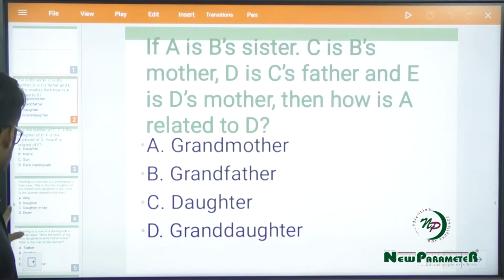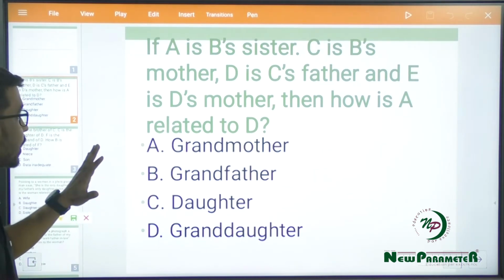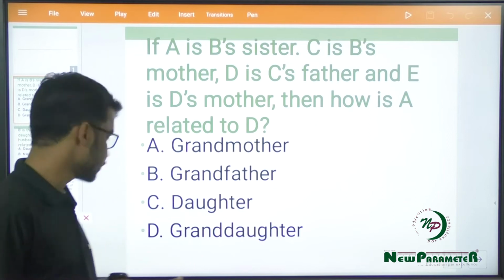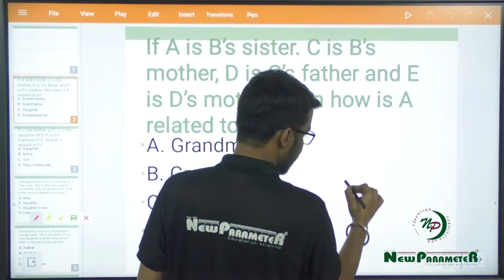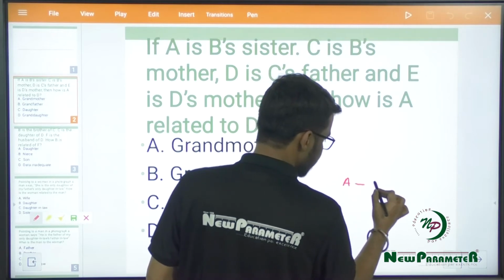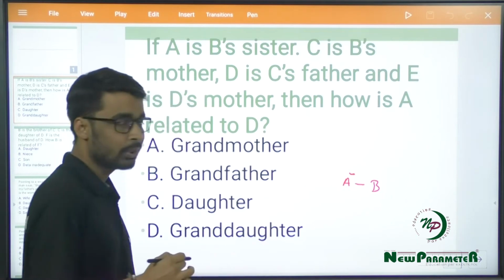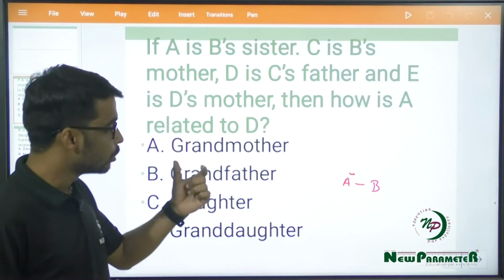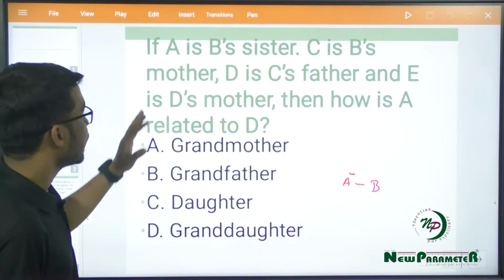In this particular question we are given that A is B's sister. Now A is sister of B, I will be making a family tree of this particular concept. If A is sister of B, that means A and B are born in the same generation, and since A is the sister, the gender for A would be female. Now we do not know the gender of B because B can either be a male or a female, right?